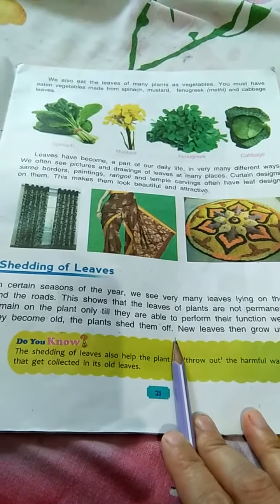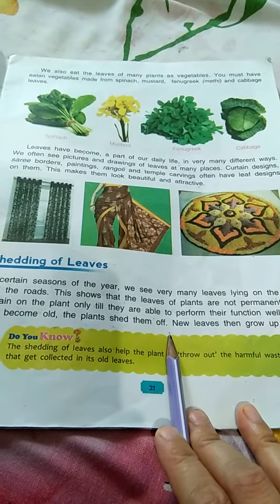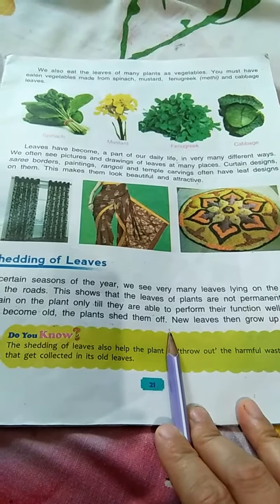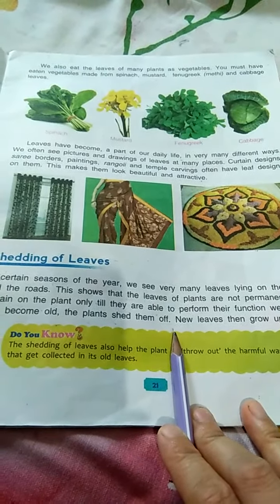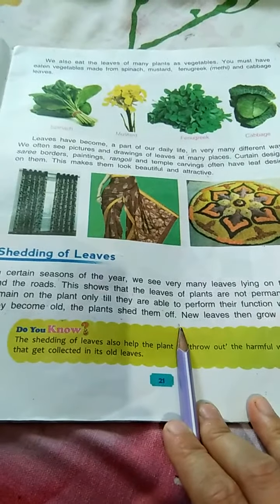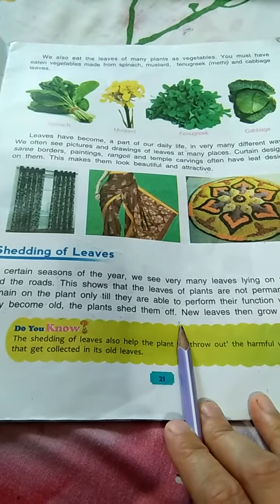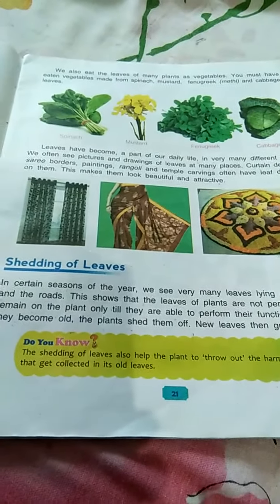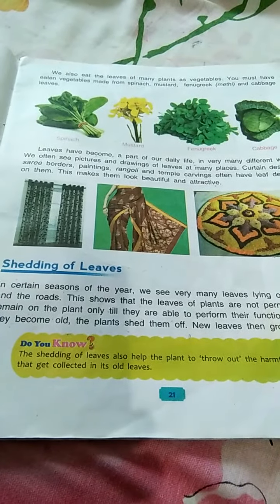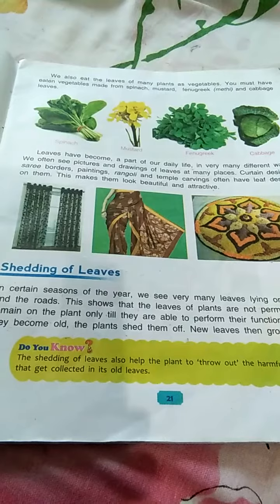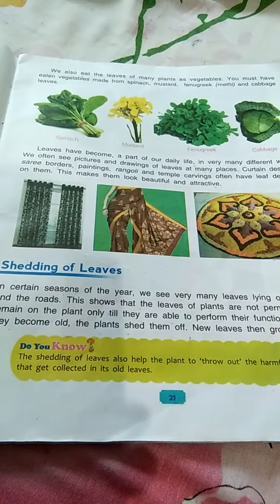And what are the jobs of leaves? Leaves make food for the plant, and when they do not work properly, trees shed them off. Some trees lose their leaves every year, but some of the trees hold their leaves throughout the year. These trees are called evergreen trees.